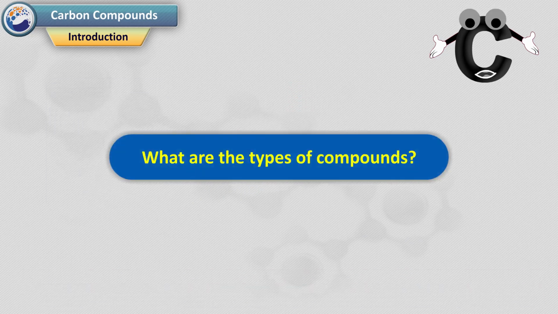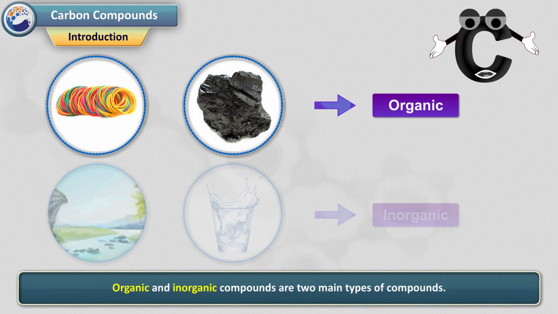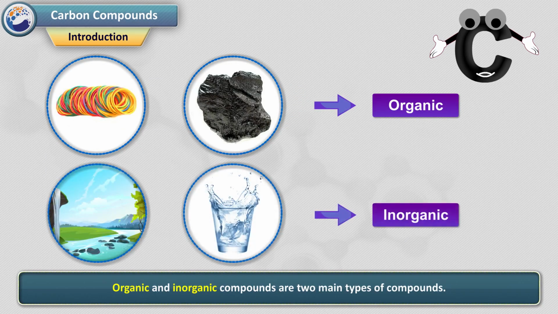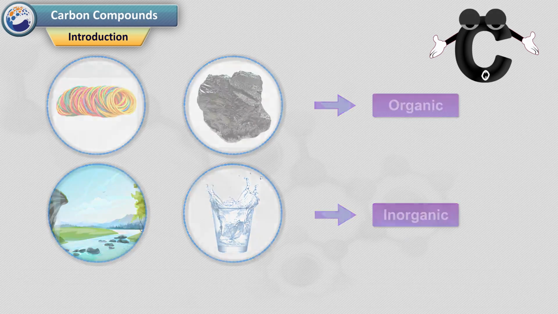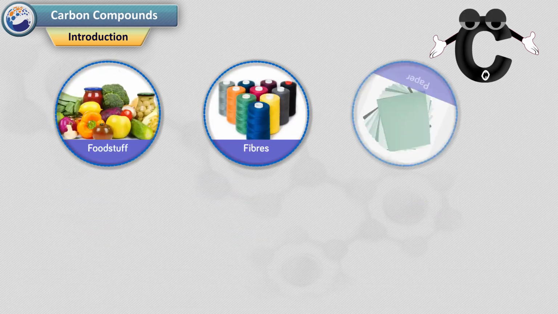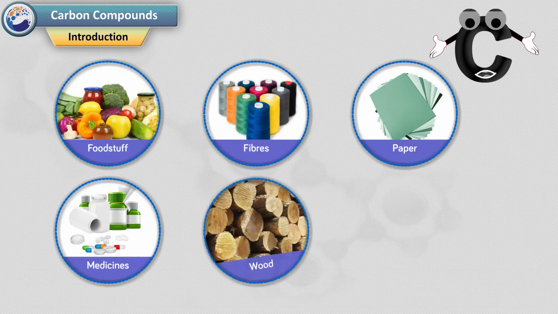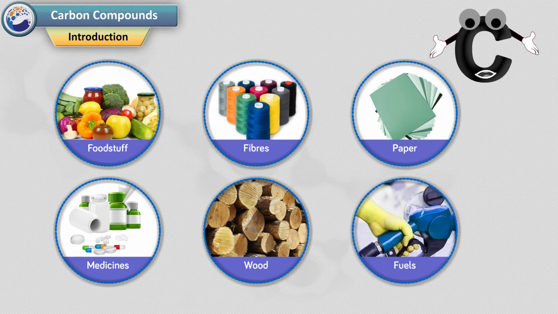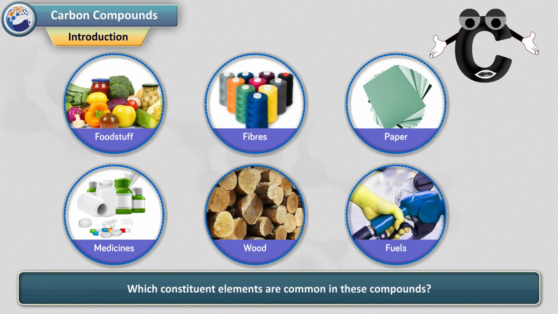What are the types of compounds? Organic and inorganic compounds are the two main types of compounds. Objects in everyday use such as foodstuff, fibers, paper, medicine, wood, and fuels are made of various compounds. Which constituent elements are common in these compounds?